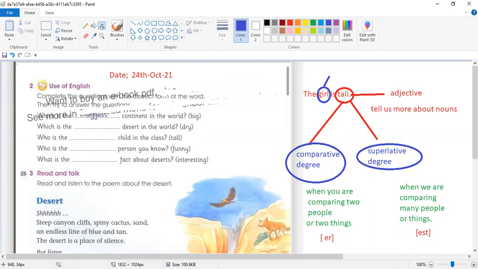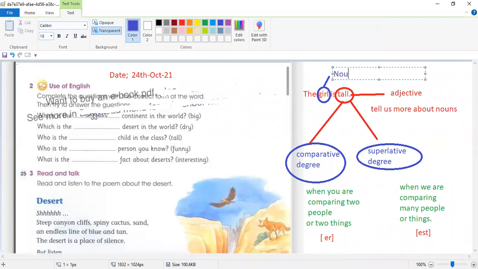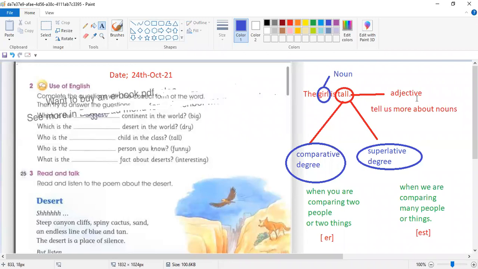Please write this in your notebooks. Take out your notebooks and start writing. What is a noun? A noun is a name of a person, place, or thing. When you add adjectives to nouns, they describe more about the noun. They tell you what kind of noun it is. If you remember, I gave you an example. If there are many bags on one table or chair, and I ask you to go and bring my bag, of course you will ask, teacher, which one is your bag?